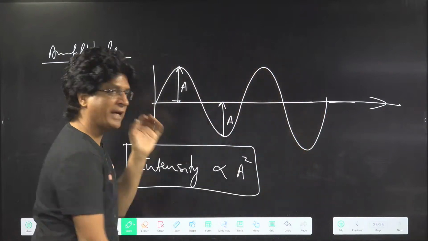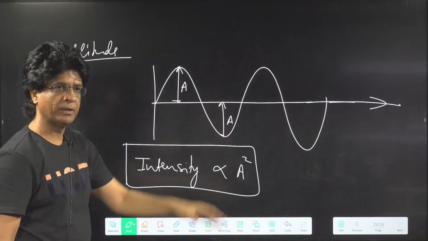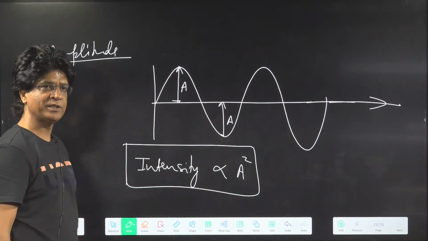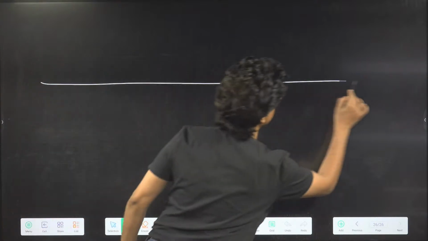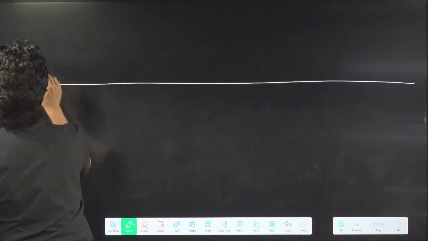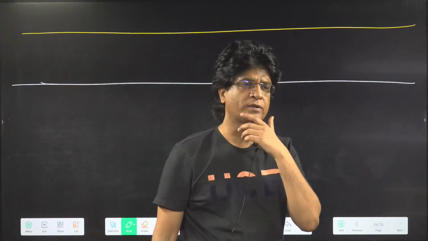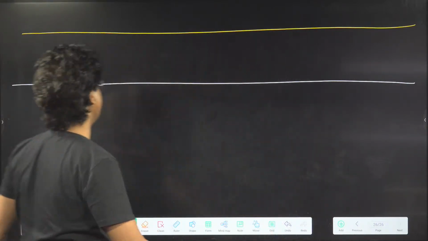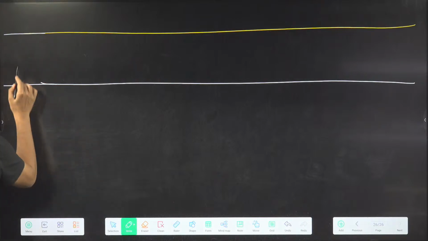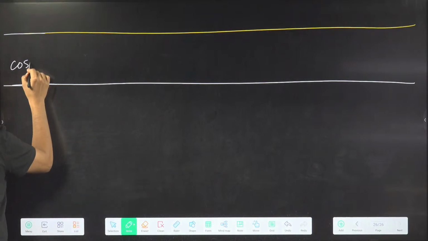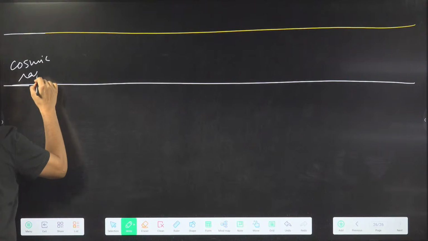Now quickly coming to the electromagnetic spectrum. It is the arrangement of the radiations in the increasing or decreasing order of frequency or wavelength. First, most of them, come cosmic rays, very, very important.